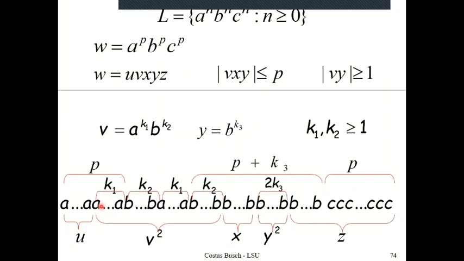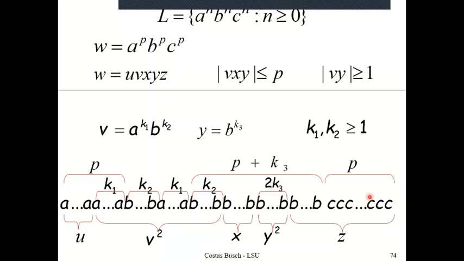The sequence of A's and B's starts interchanging, because you can just imagine that I place another copy of V with itself. So I would have A^K1 B^K2, then A^K1 B^K2 again. Viewed in the longer string, I have A's, which were part of the substring U, then K1 copies of A's, then K2 copies of B's, then K1 copies of A's, then K2 copies of B's, and the B's of the substring X, the extra B copies in the substring Y, and then the rest of the string.